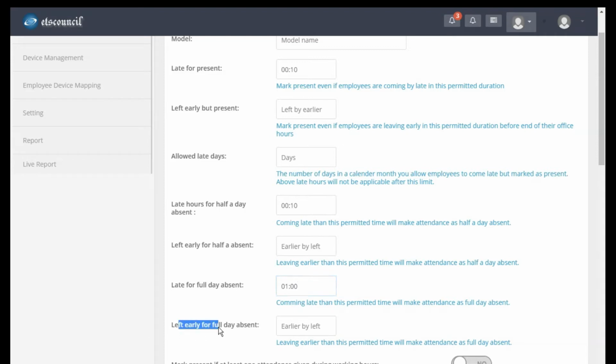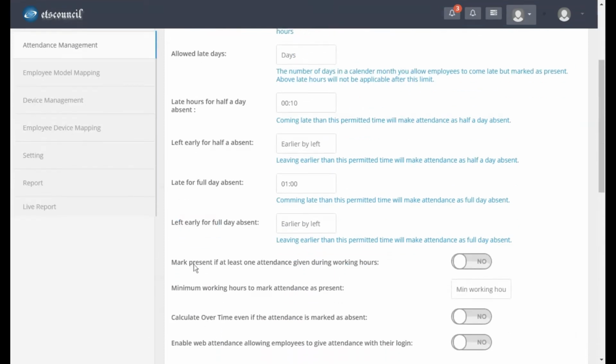Similarly for left early. Mark person present if at least one attendance is given during the working hours. It means that you don't need to worry about what time the person has come in or left. As long as one single attendance has been registered during the day, he will be marked as present.